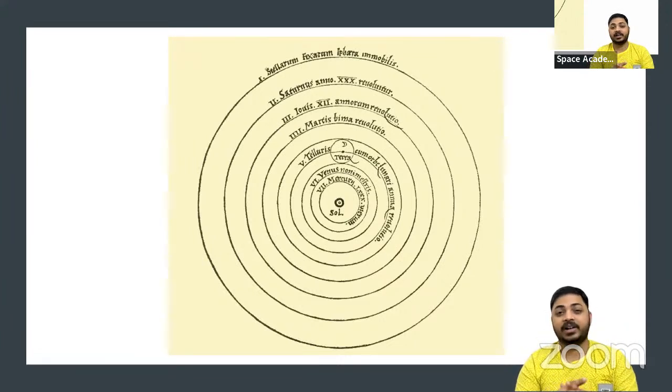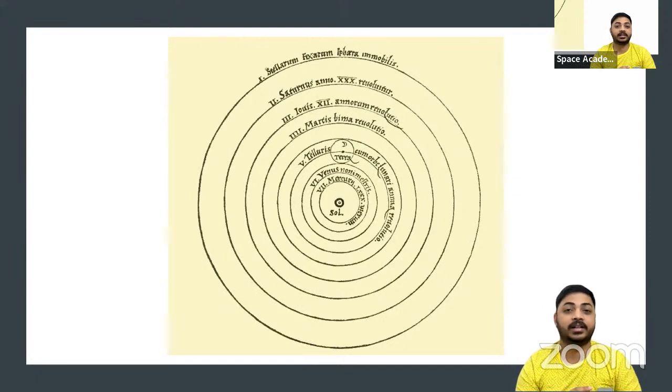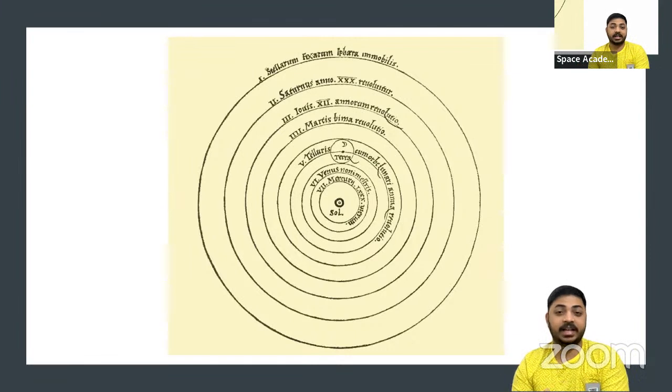I was saying that Copernicus was very much impressed with one scientist's work in India in the 5th century BC itself. Aryabhatta identified that the Earth spins in 24 hours. 24 hours is equal to 1 day, which was almost impossible to calculate even in the time of Copernicus. So Copernicus was amazed with the Indians' work.